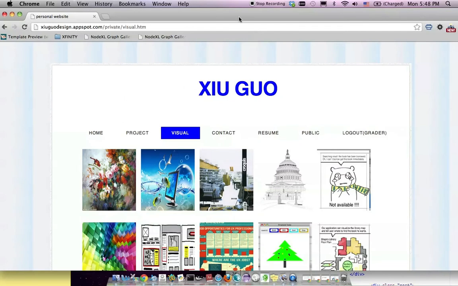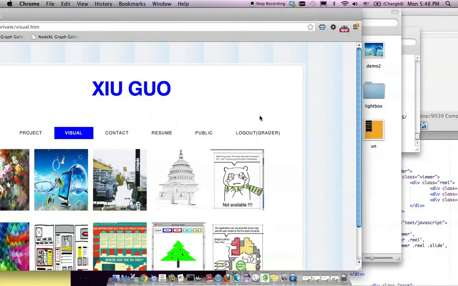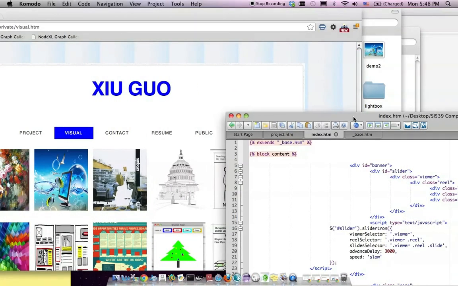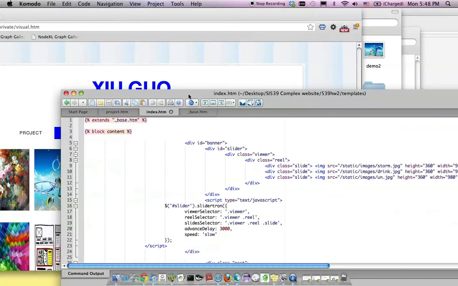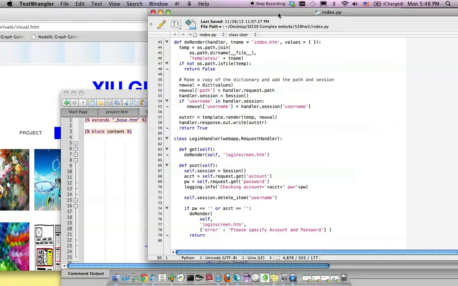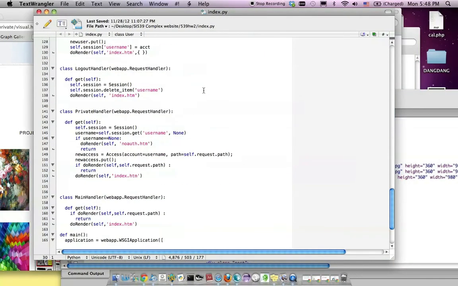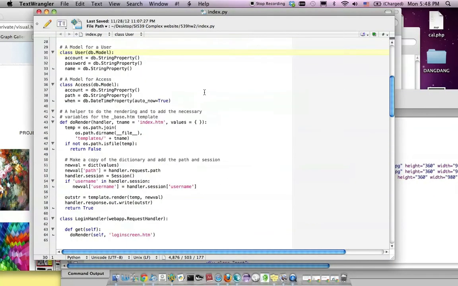And I use Python to write the... Where is my Python page? This is Python code for this whole Google App Engine website.